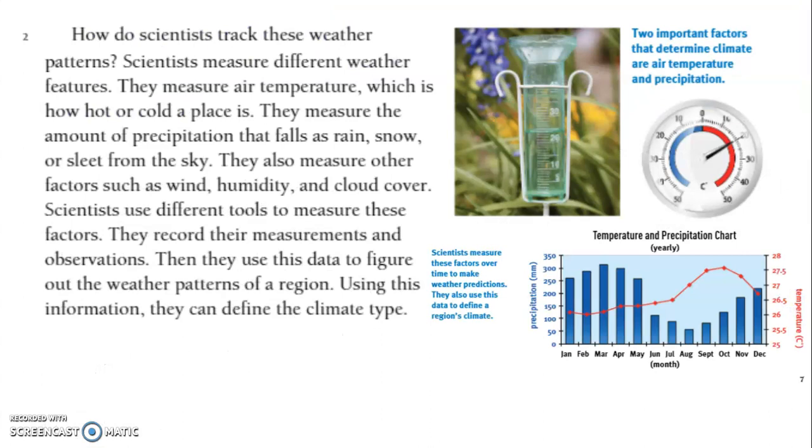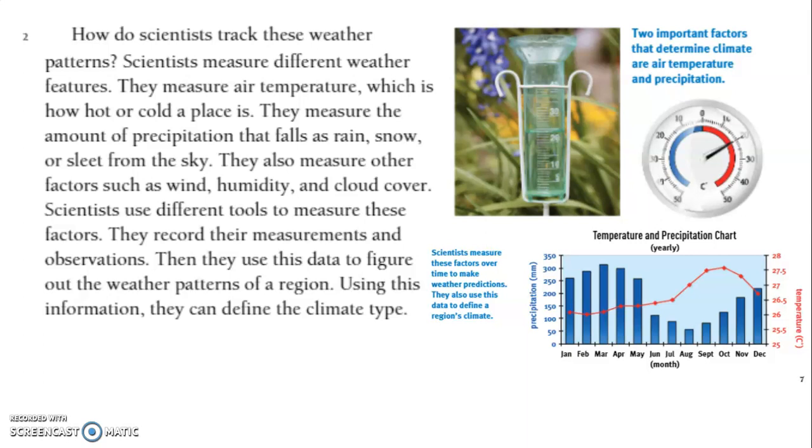How do scientists track these weather patterns? Scientists measure different weather features. They measure air temperature, which is how hot or cold a place is. They measure the amount of precipitation that falls as rain, snow, or sleet from the sky. They also measure other factors such as wind, humidity, and cloud cover.